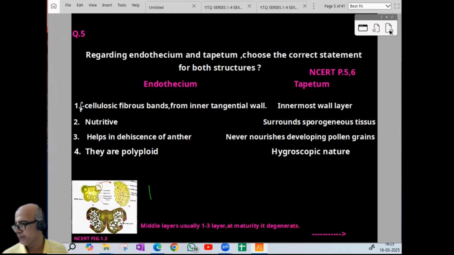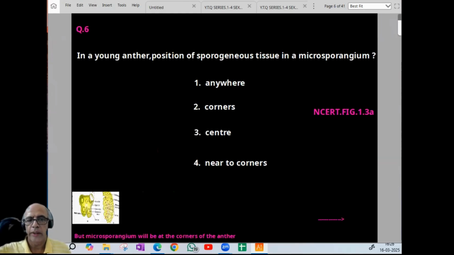Now coming to the sixth. In a young anther, the position of sporogenous tissue in the microsporangium. So it will be at the center. The diagram makes it clear; here you can find it at the center. So answer wise, it should be 3. So for the sixth one, it is 3. But below there is a statement: the microsporangia will be at the corners of the anther. See, 1, 2, 3, 4. Both are important questions. Sixth one, option is 3. Now comes the seventh one.